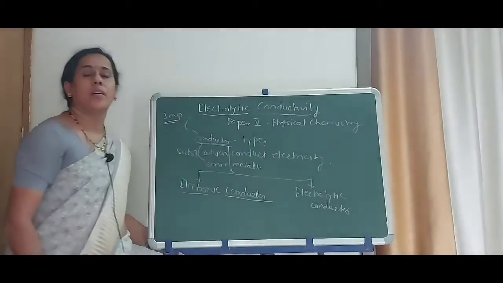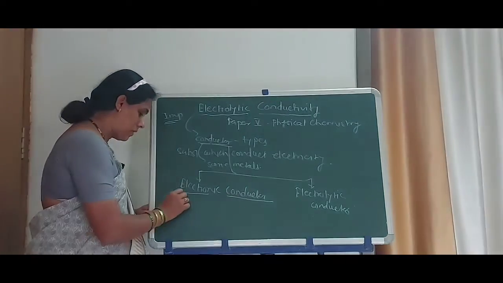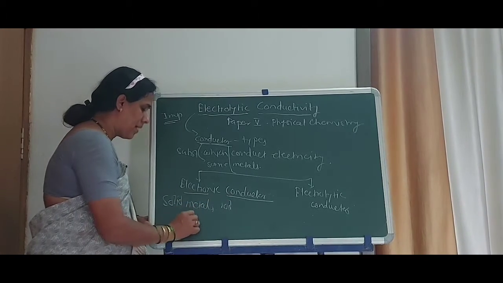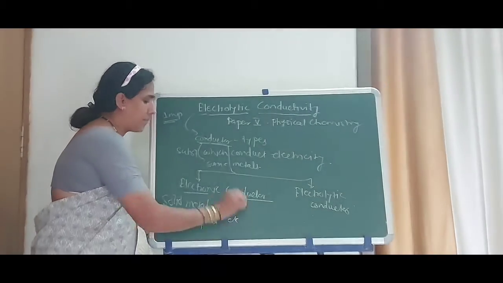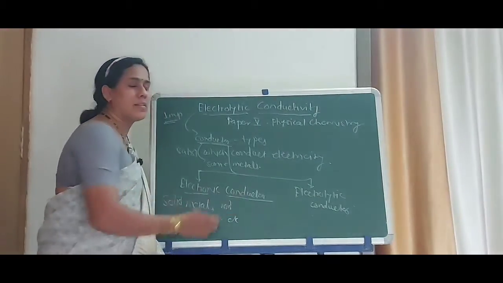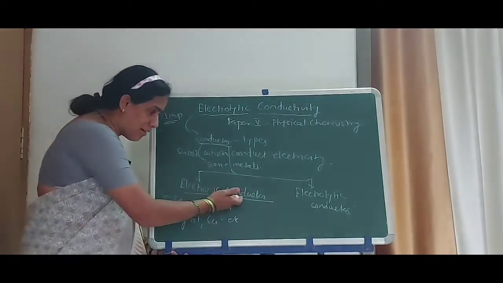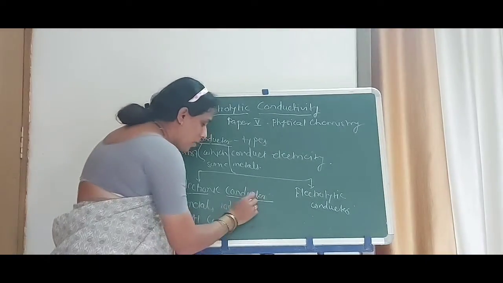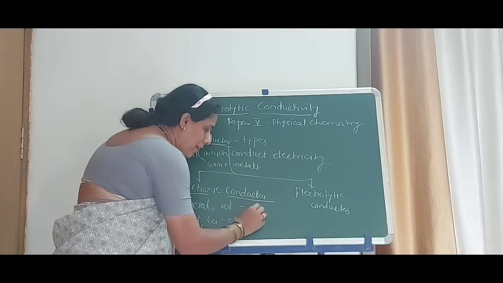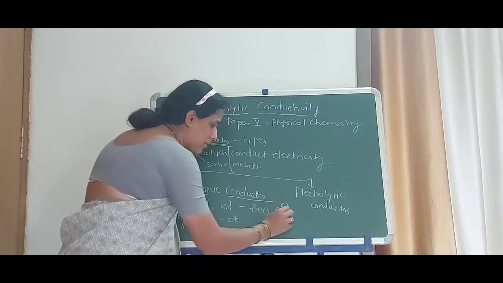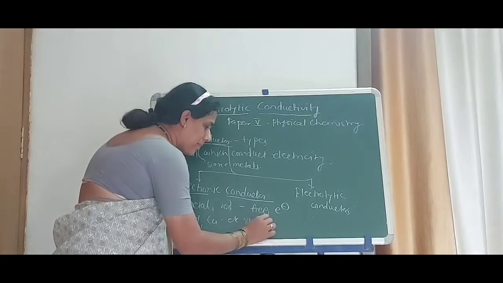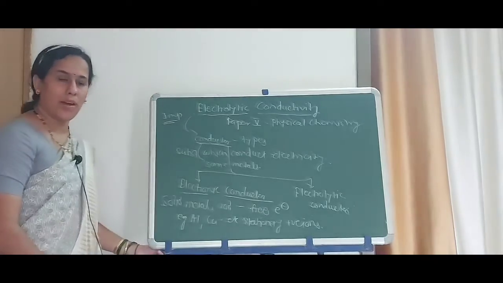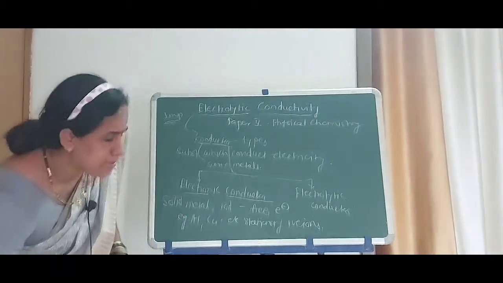One by one we will see what is meant by electronic and what is meant by electrolytic conductor. Electronic conductors are usually solid metals, rods, for example, aluminium or copper, etc. As far as electronic conductors are mentioned, at that moment we have to consider the solid metals. In solid metals there are free electrons and stationary positive ions. Diagrammatically it can be represented as follows.